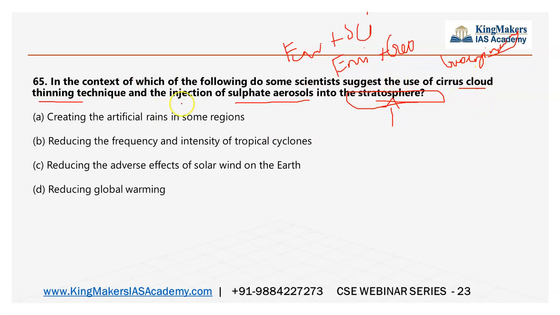If you don't know what cirrus cloud thinning and sulfate aerosol are, just see cloud thinning. With this word, you will understand why the cloud is thinned. Is it to create artificial rain? Artificial rain will be created only if the cloud is thickened, so this statement is wrong. And cloud formation in tropical cyclones is in no way related. Okay, and reducing the adverse effect of solar wind on the earth. Again, thinning of the clouds will not stop the solar wind.